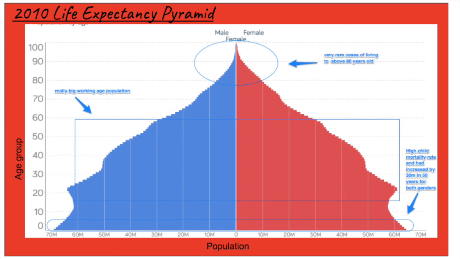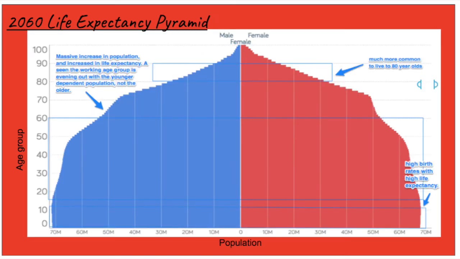The pyramid showed that in Indonesia, reaching the age of 60 is much more common. In prediction, Indonesia's life expectancy is going to increase massively along with the population by 2060. There will be a high CDR with high life expectancy. The working age population will be big, meaning more of the dependency age group can rely on the working age group, helping them increase their life expectancy.